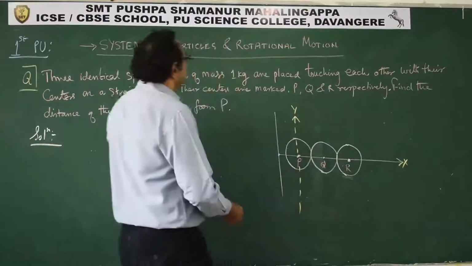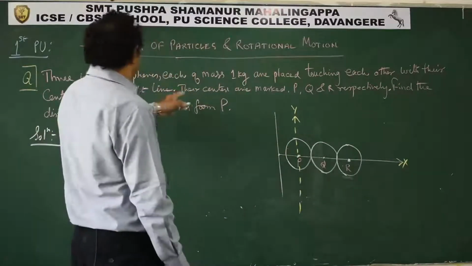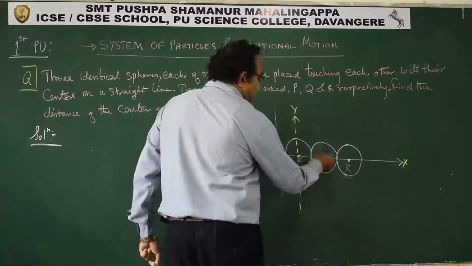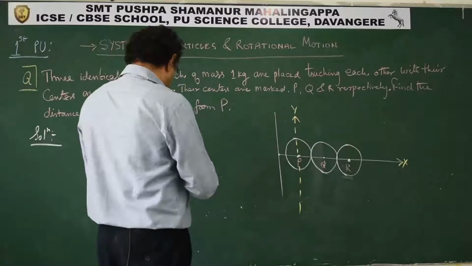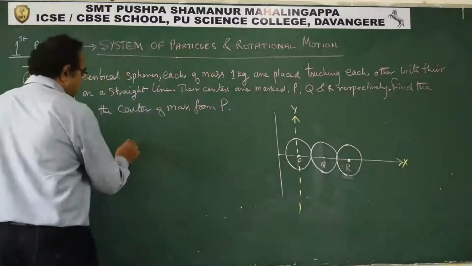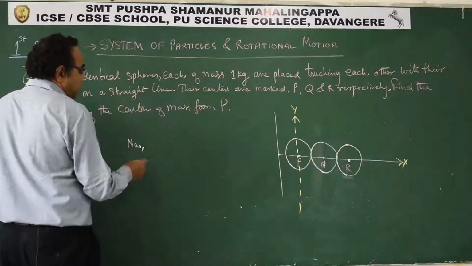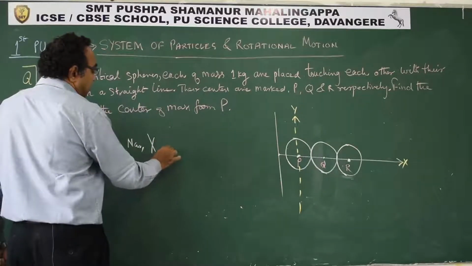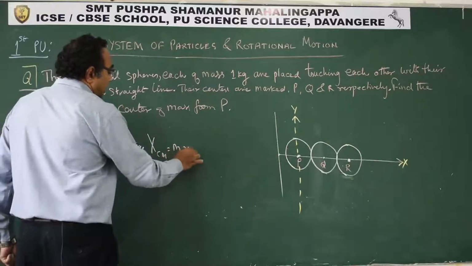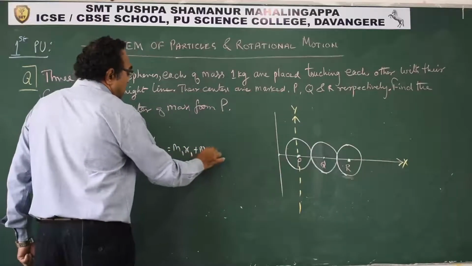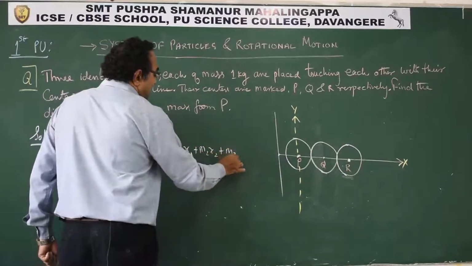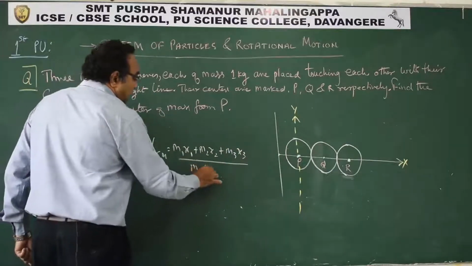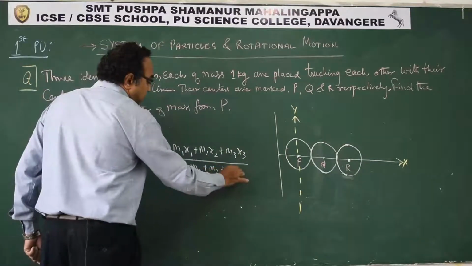Now, the coordinates, see this one. Now what we can say now? Position of the center of mass is m1 x1, m2 x2, m3 x3 upon m1 plus m2 plus m3.